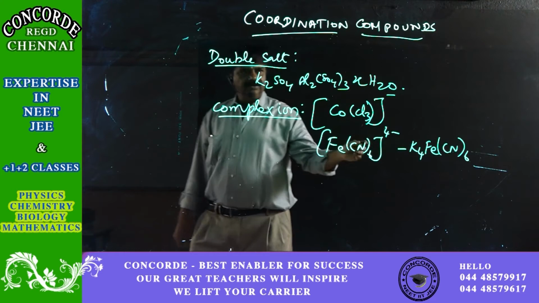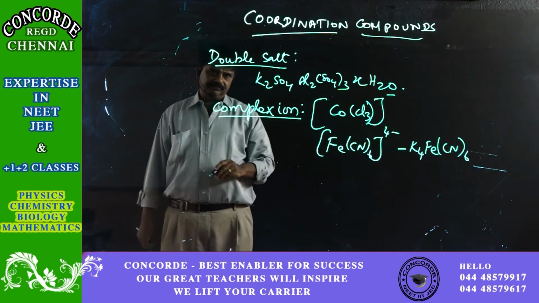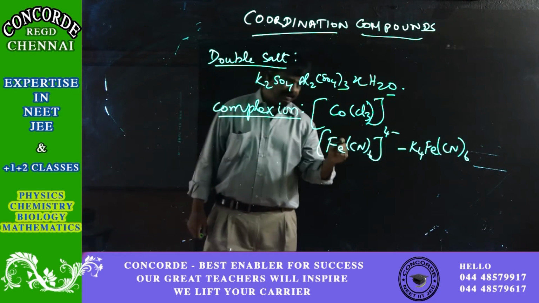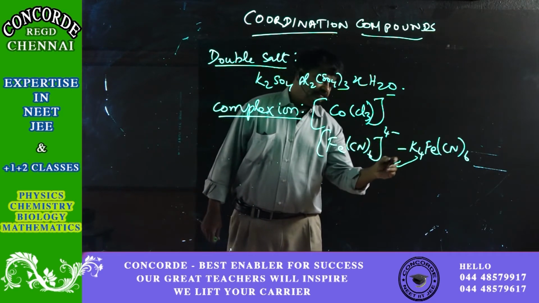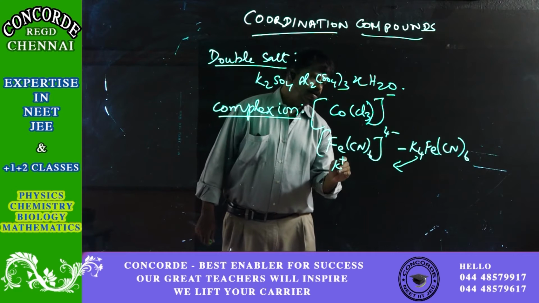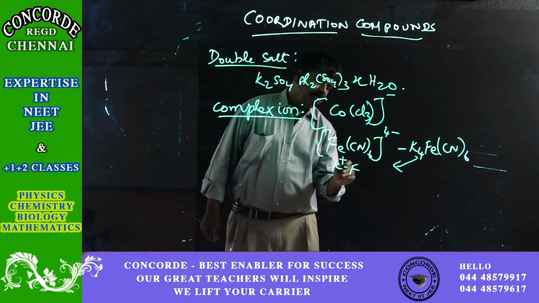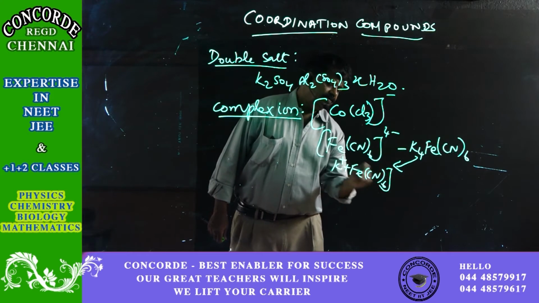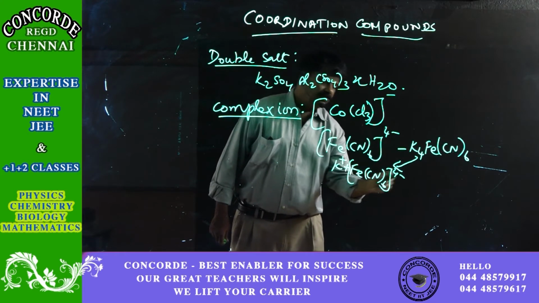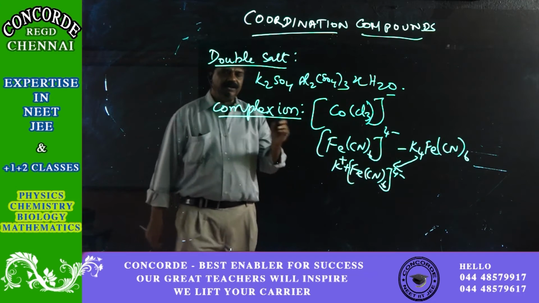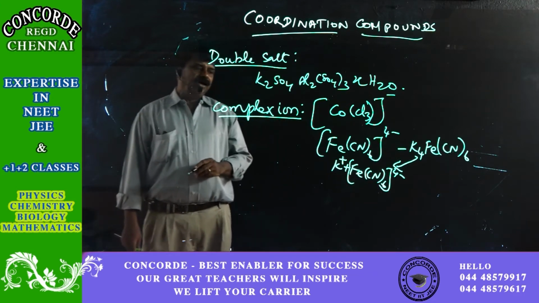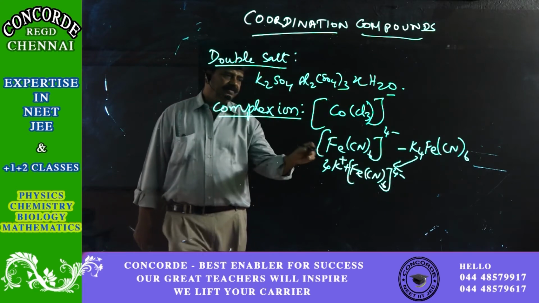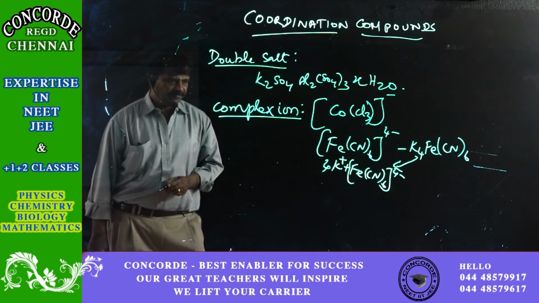When this is put in water, it splits only as 4K plus and [Fe(CN)6] 4 minus. So it splits as only one cation and one anion.